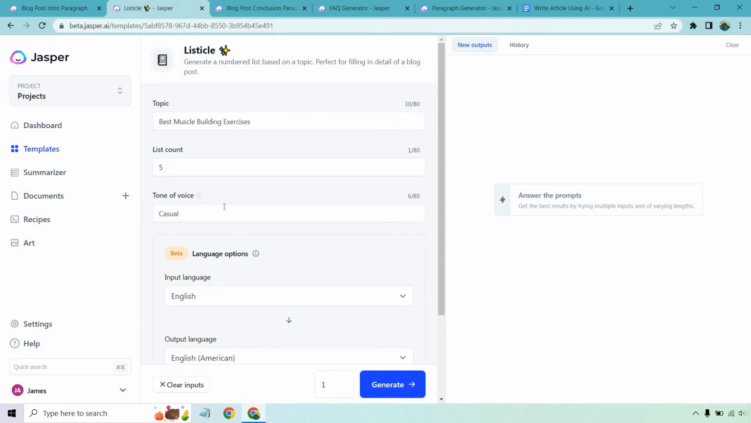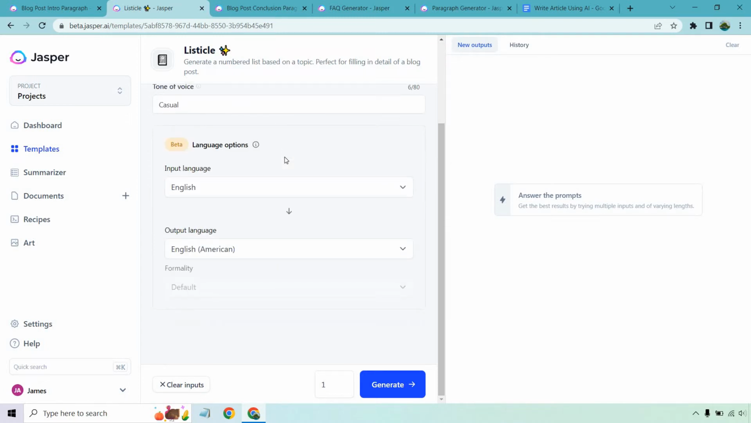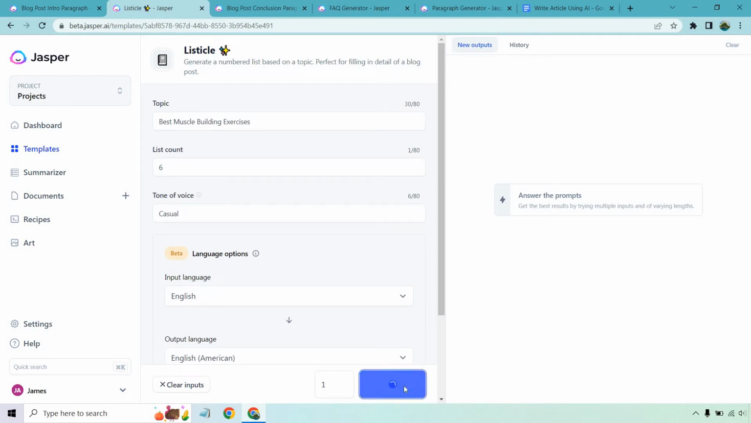So we can do a higher list if we want. Let's do 6. 6 is fine. So the topic is best muscle building exercises. So like 1 will be like squat, 2 might be bench press, 3 might be deadlift, and so on and so forth. Once again, not a lot going on here. Business as usual. I'm just going to do 1 for generate and see what we get.